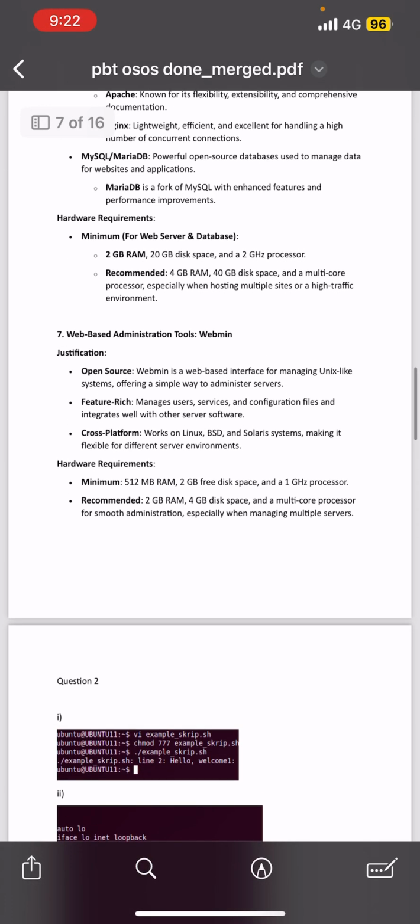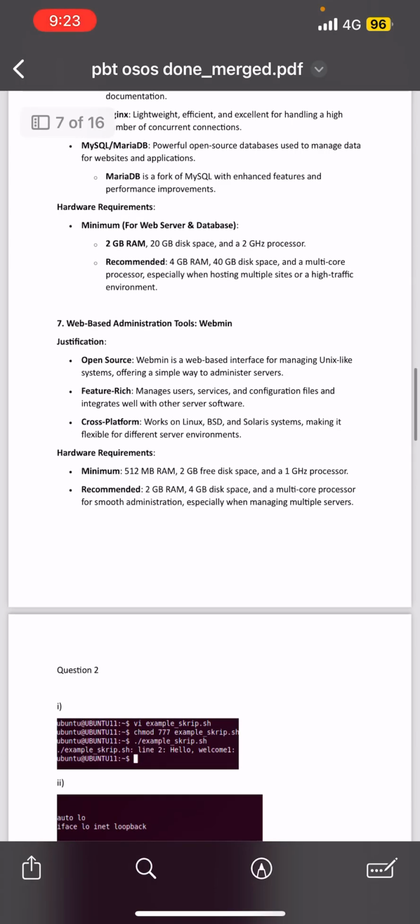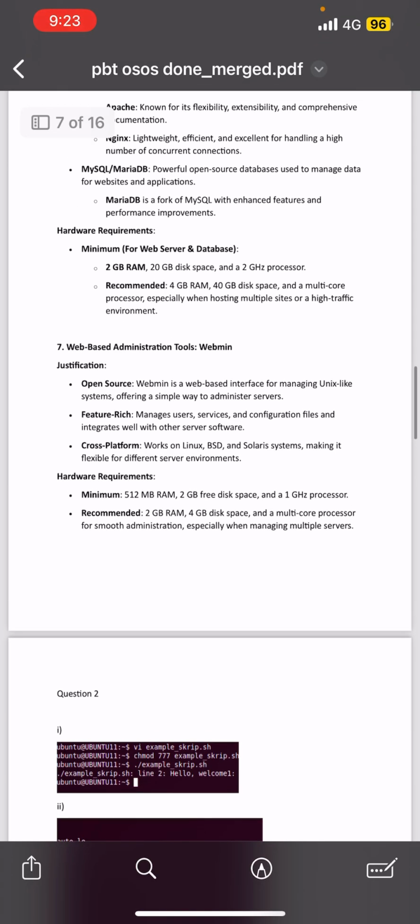Alright, so the last answer for question 1, web-based administration tools, is Webmin. The justification: Webmin is a web-based interface for managing a Unix-like system, offering a simple way to administer services. It manages users, services, and configuration files, and integrates well with other server software. For cross-platform support, it works on Linux, BSD, and Solaris systems, making it flexible for different server environments.